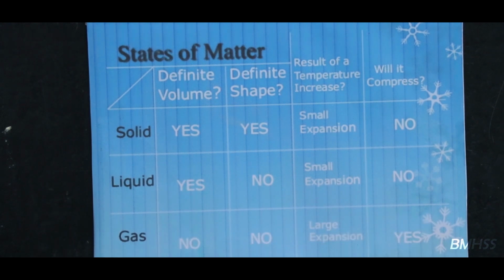The last is gas. In gas, you know that in the surroundings, gas can occupy the whole surface or whole surrounding. So it does not have a definite volume, it does not have a definite shape, plus the expansion will be too much. When you are heating a gas, the volume of that particular gas will expand too much.